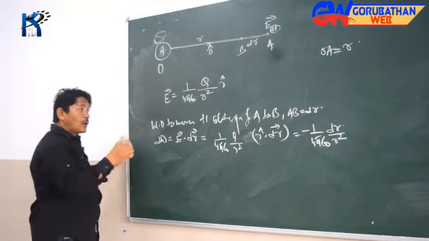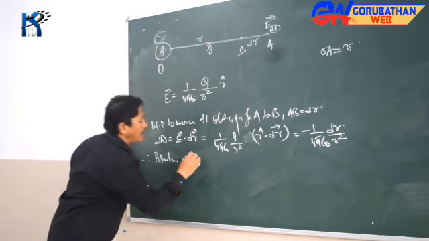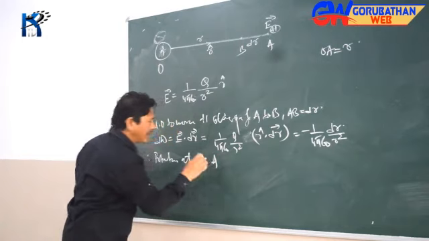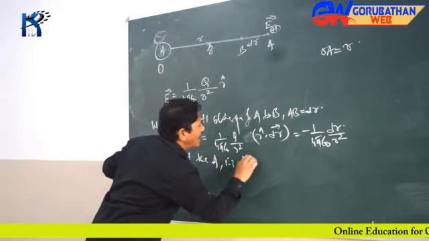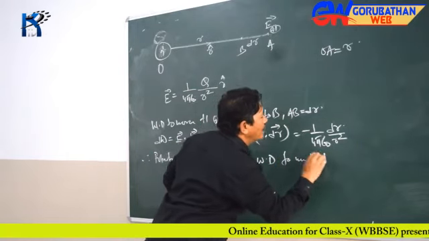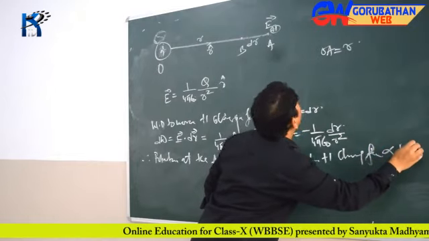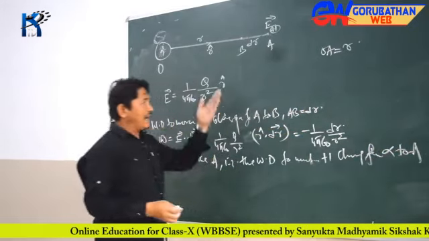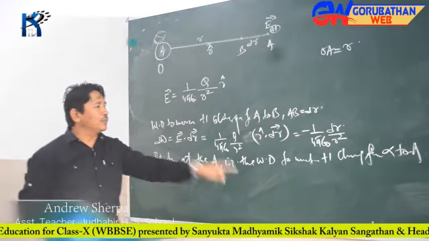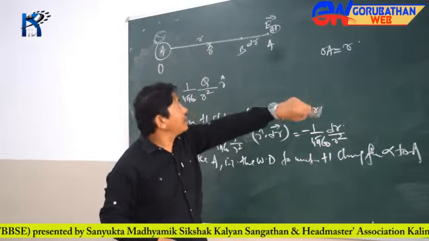Therefore, the potential at the point A is the work done to move +1 charge from infinity to A. According to the definition of potential at A, it is the work done to move a unit positive charge, that is +1 charge, from infinity to that point.